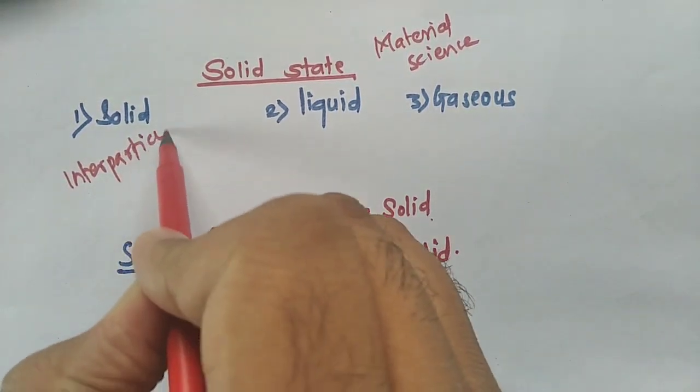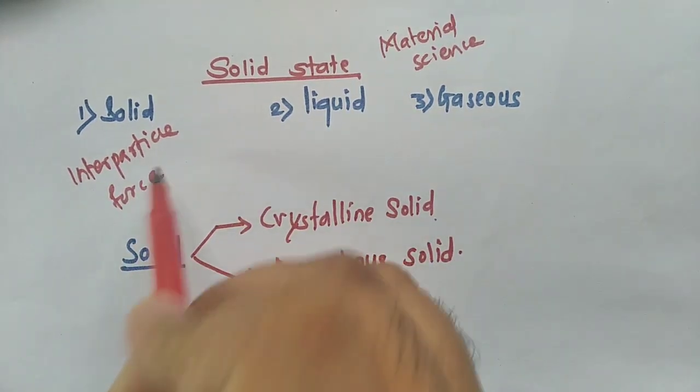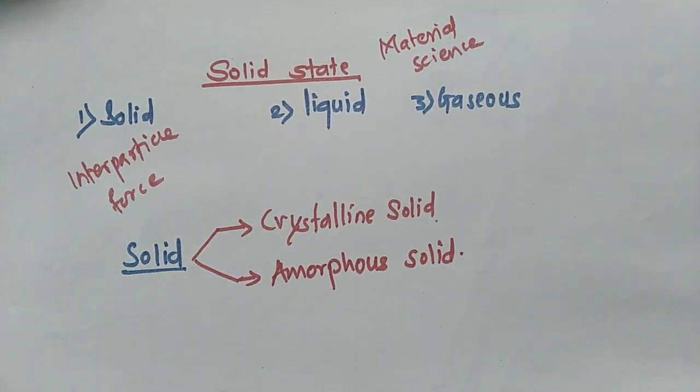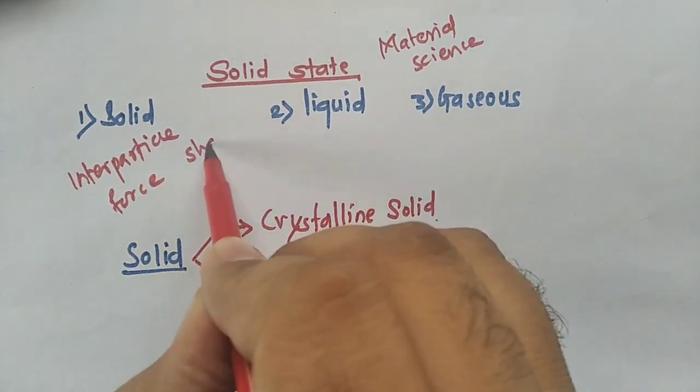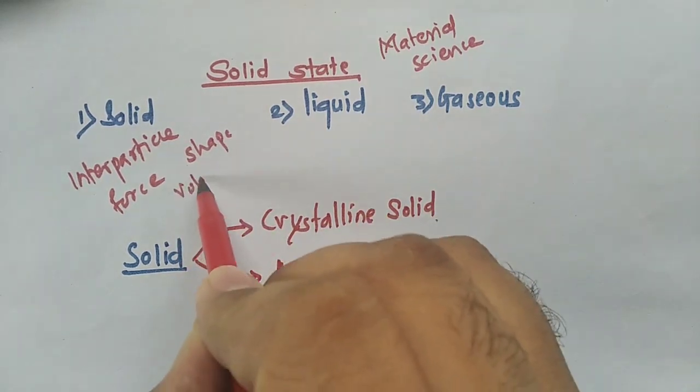A strong interparticle force is observed in the solid state. In liquid and gaseous states, there is no such strong interparticle force. Due to this strong interparticle force, solids have definite shape and definite volume.